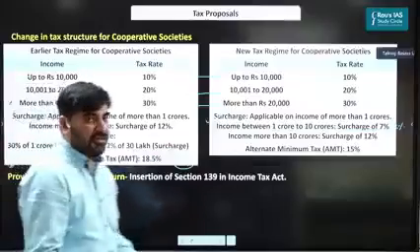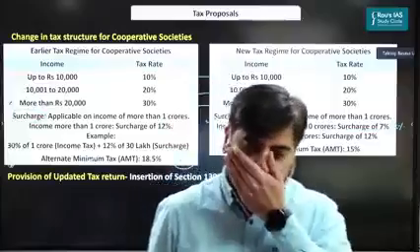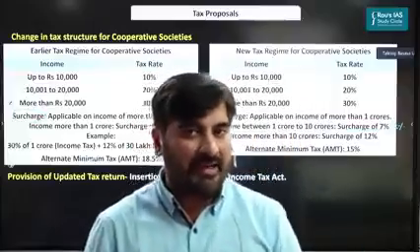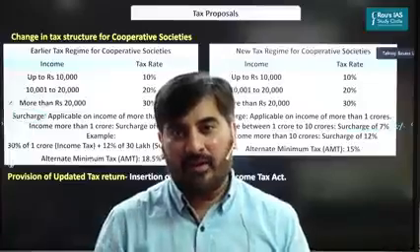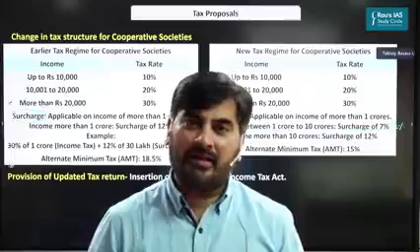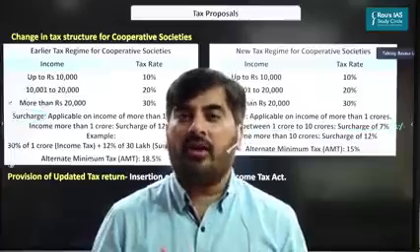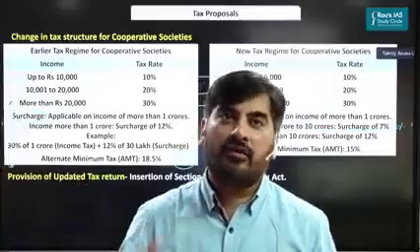Second one is provision of updated tax return. So what is this updated tax return? See, whenever I'm paying income tax, I am required to add all my sources of income and then pay the tax. It may so happen that in a particular year, I must have forgotten or accidentally not added one particular source of income.